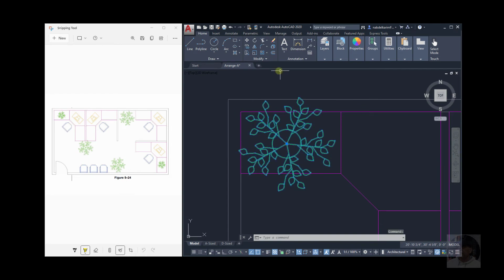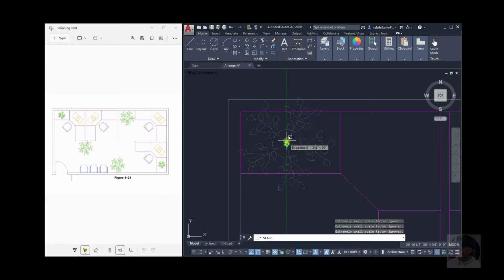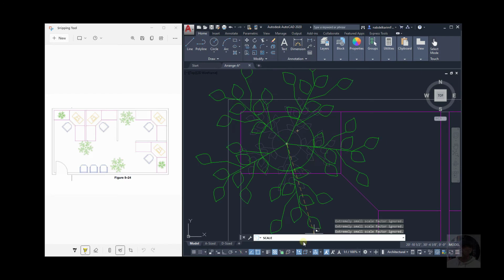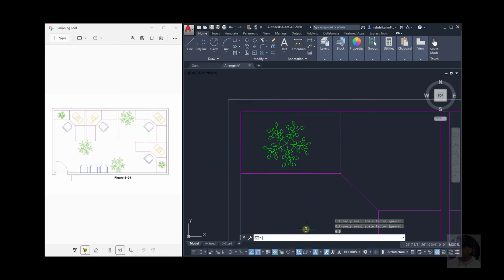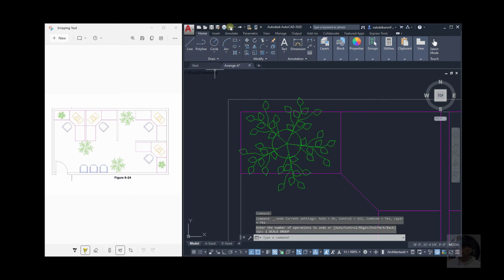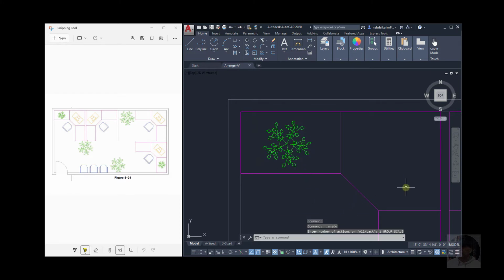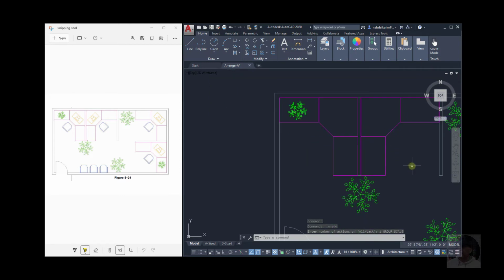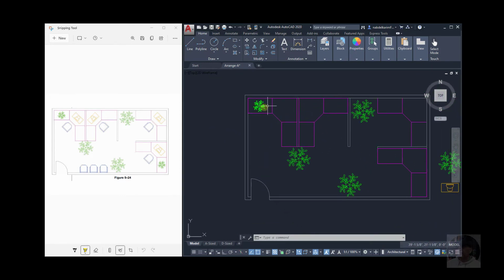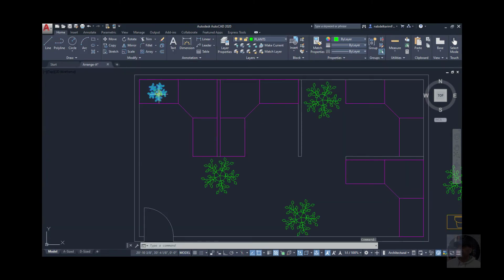Click, scale, base point, and let me go with 0.5. Okay, now let's copy this, select from the middle, copy, from here to here and paste it here. Okay, escape.